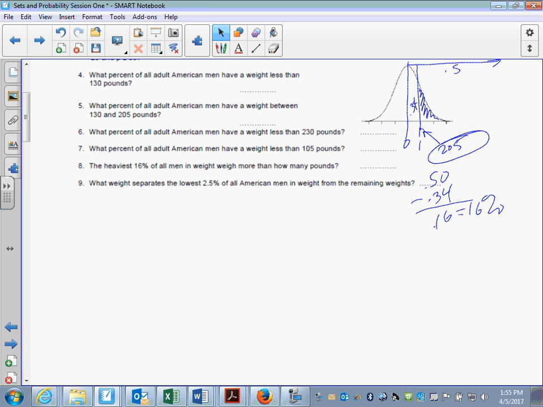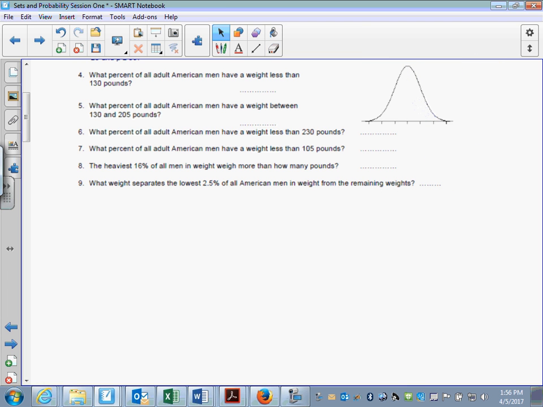All right, I think we can do that one pretty quickly. Didn't work again, there we go. Now, once again, from -2 standard deviations to 2 standard deviations, we've got 95%, which means that there's 5% outside of those 2 lines. So we have 2.5% here and 2.5% here.